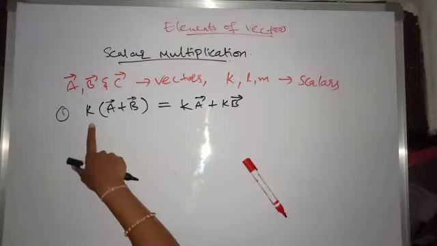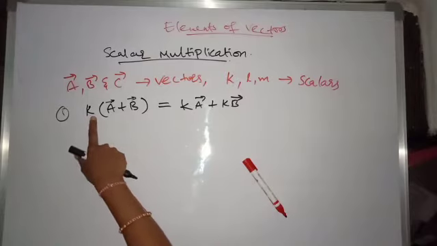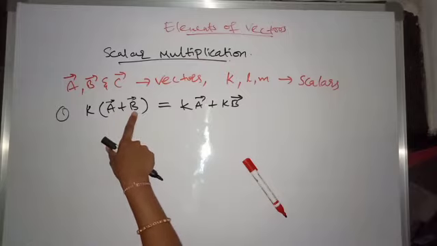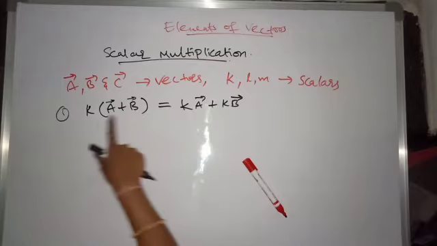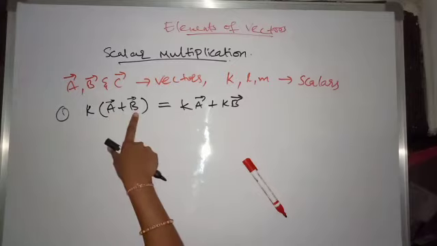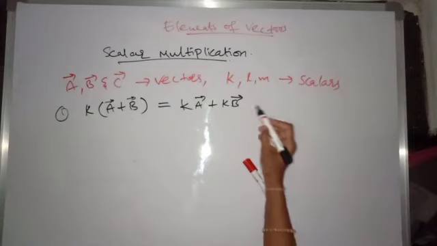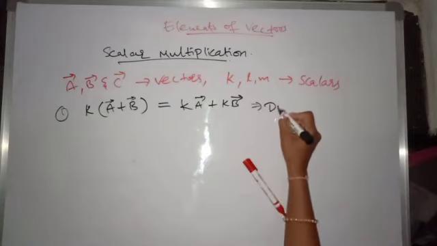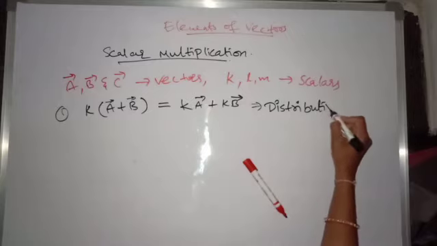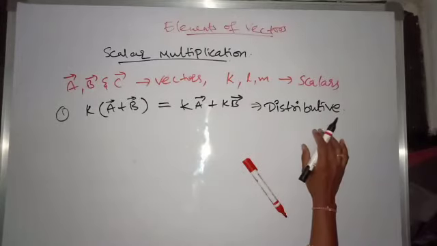If you multiply K with the vectors A and B, then we have K A bar plus K B bar. This is the distributive property or distributive law. Scalar multiplication obeys the distributive law.